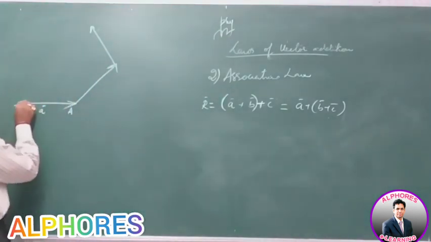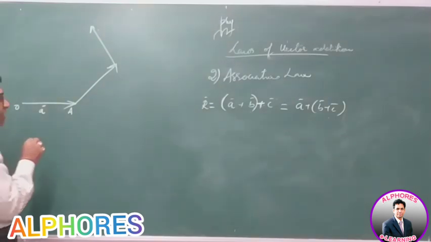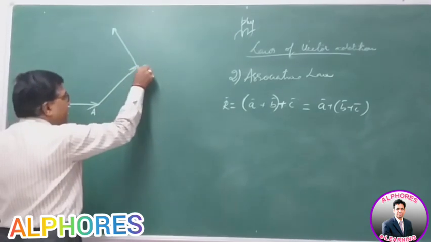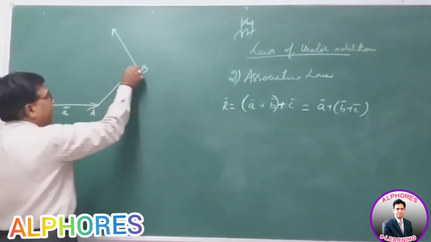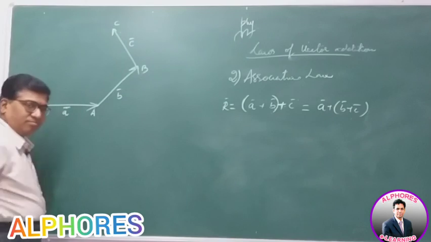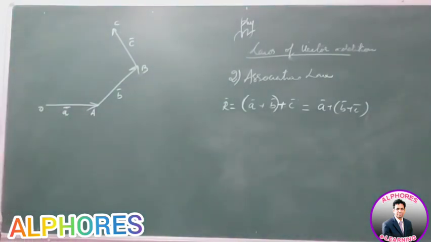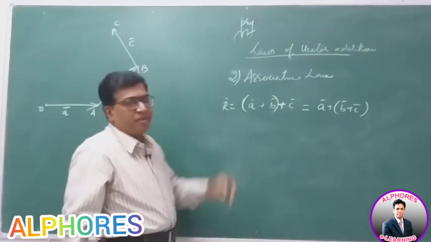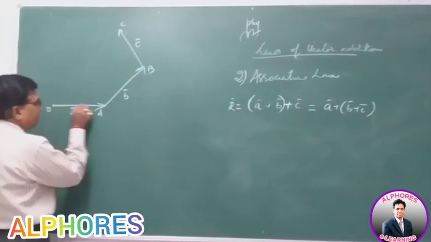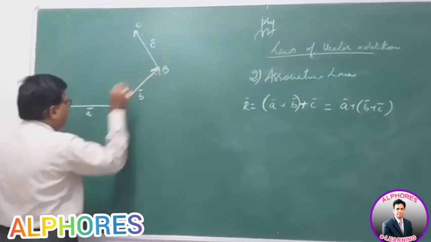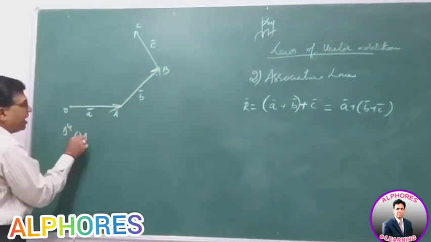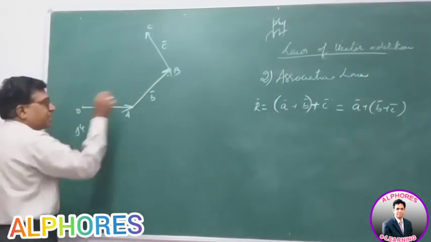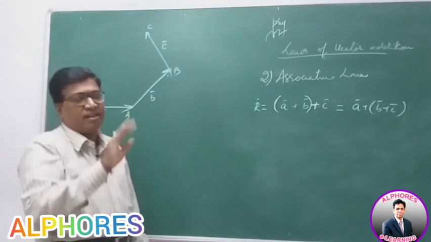So first let me denote the vector A bar as the vector OA. Line segment OA is A bar. Line segment AB is B bar. Line segment BC is C bar. Right? Now, considering the order, first let me take A plus B. From the triangle OAB, OA and AB represent the two vectors A bar, B bar taken in order.